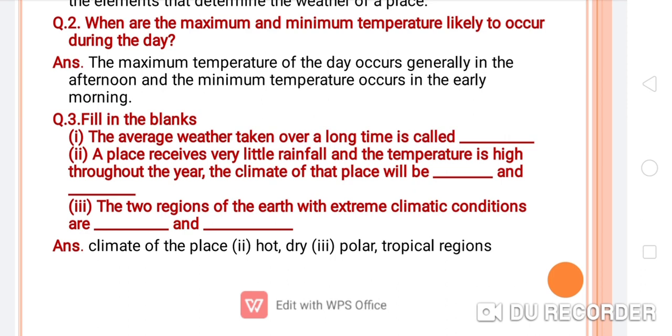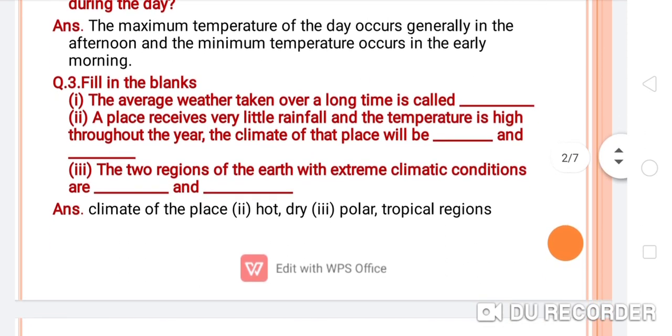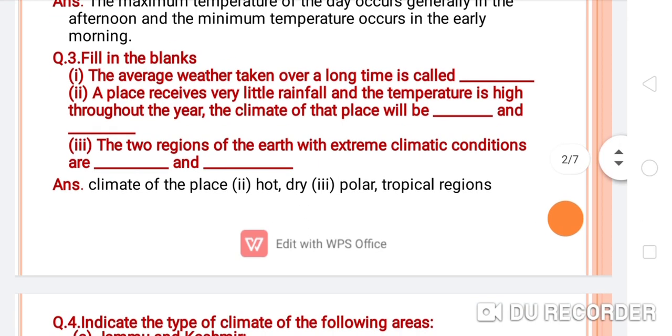The climate of the place will be hot and dry. Next, the two regions of the earth with extreme climatic conditions are the polar and the tropical regions. So this was the answer.